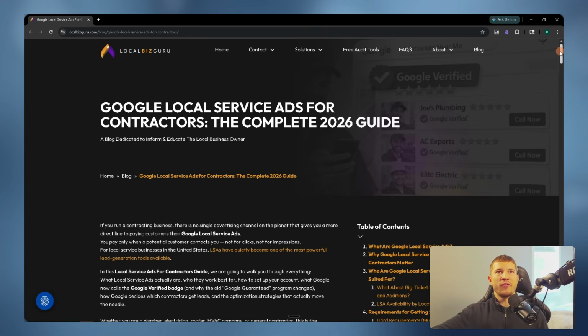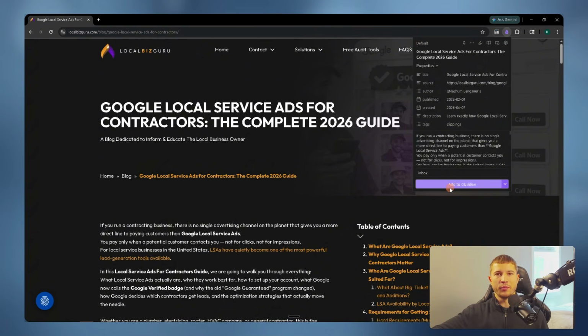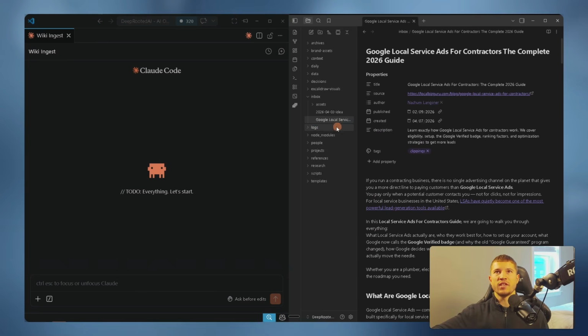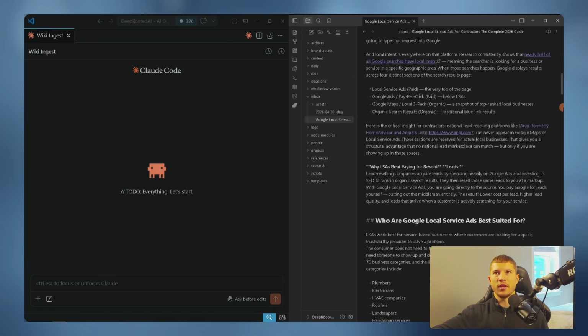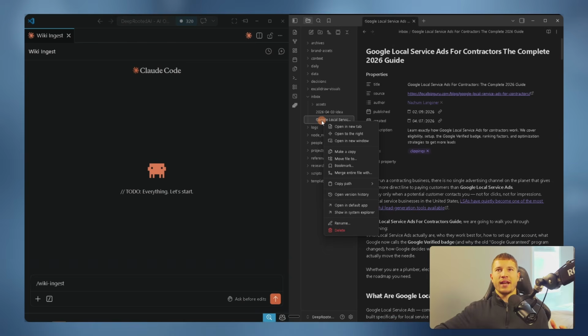First thing I'm going to do is hop over to this article I found about local service ads for contractors. We're just going to go to the top right here and use this Obsidian Web Clipper extension. We're going to click on it and then simply press add to Obsidian. Once I add that to Obsidian, it immediately gets saved into our inbox folder where the entire article gets transformed into a markdown file.